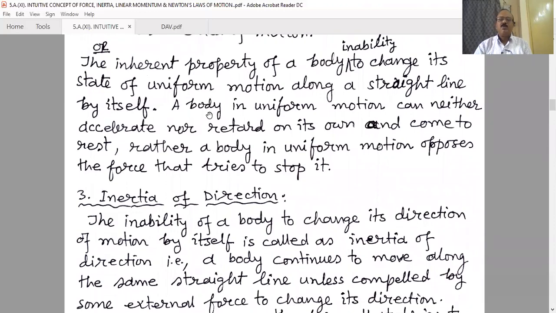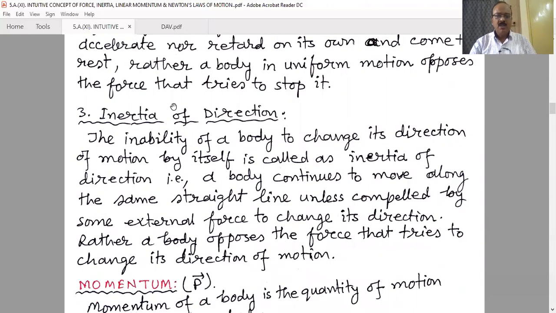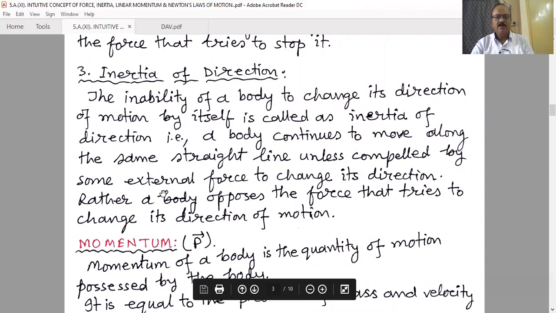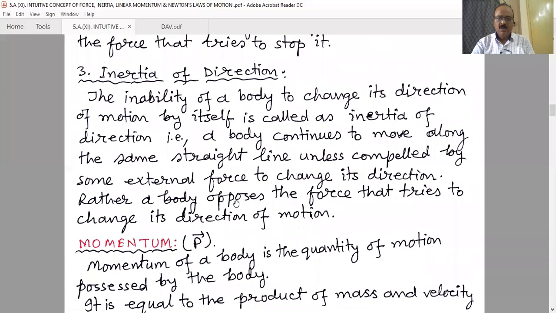That means when one object is in motion, it always tries to keep its motional state or kinetic state. Number three, inertia of directions. The inability of a body to change its direction of motion by itself is called inertia of directions. That means a body continues to move along the same straight line unless compelled by some external force to change its direction. Rather, a body opposes the force that tries to change its direction of motion. That means one object cannot change its direction by itself.